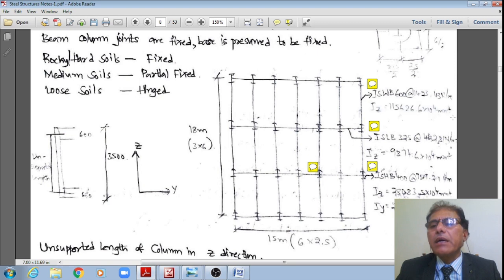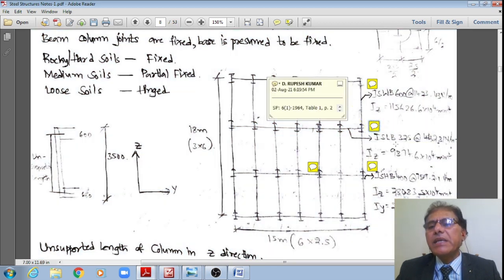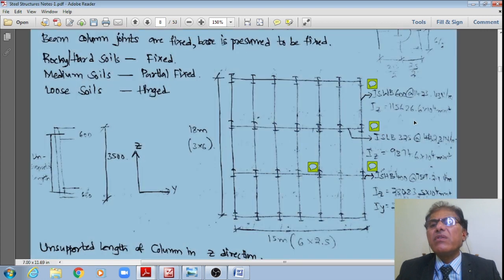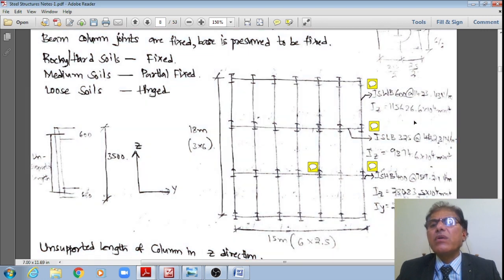What is also given is that the 6 span continuous beam, with each span of 2.5 meters, has section ISLB 325 at a rate of 462.3 Newton per meter.